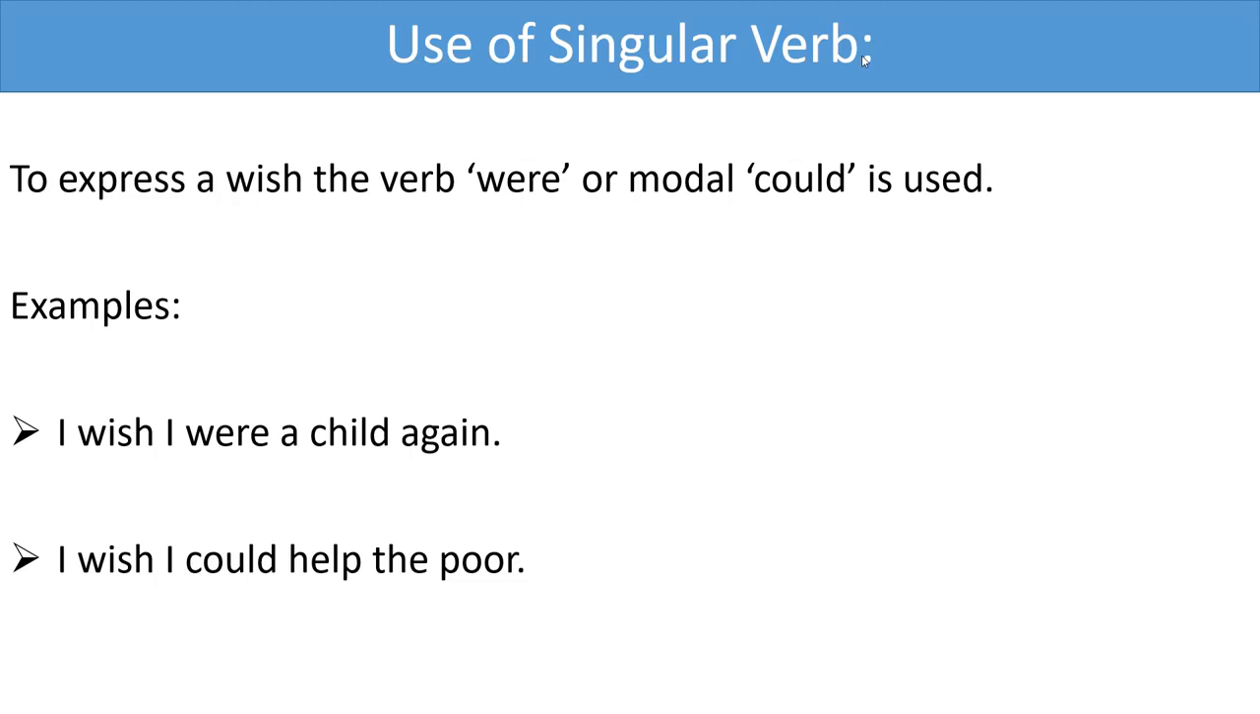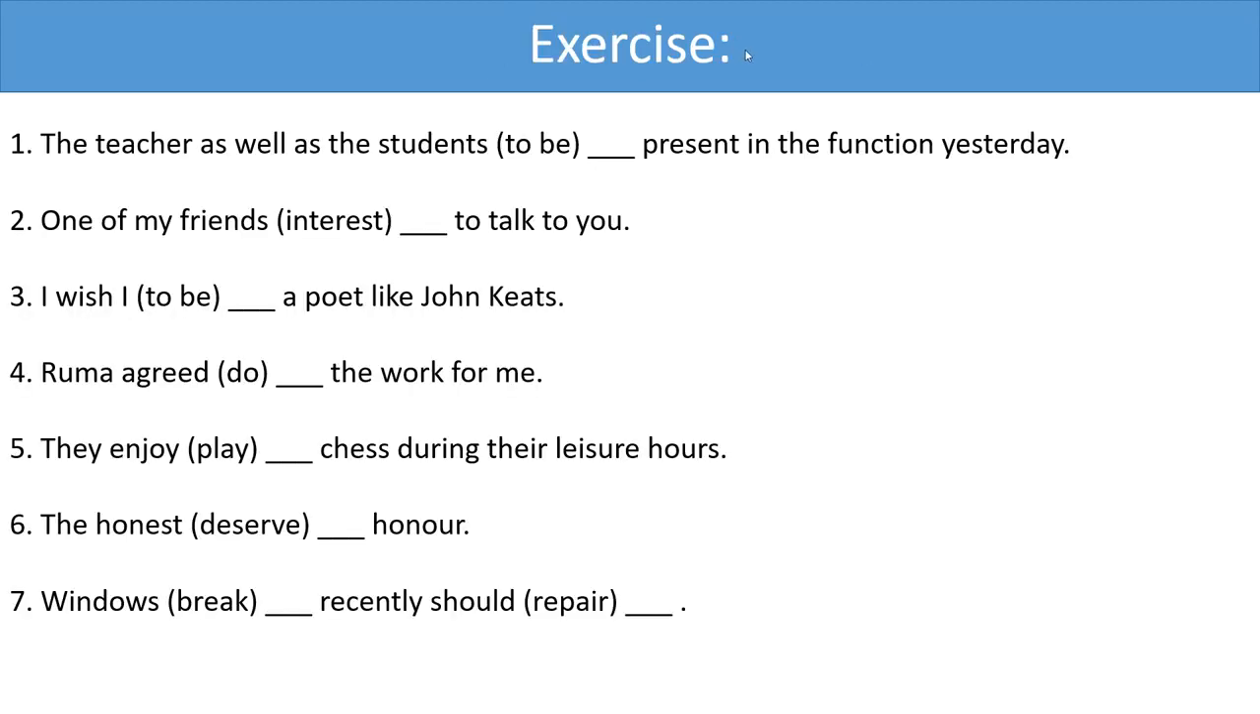To express a wish, the verb were or modal could is used. যখন আমরা কোনো কিছু করতে চাই যেটি আমাদের জন্য সম্ভবপর নয়, it is not possible for us but we want to do, এই ধরনের ইম্পসিবল কোনো কিছু যখন আমরা এক্সপ্রেস করতে যাই তখন আমরা ব্যবহার করি were অথবা could. I wish I were a child again. I wish I could help the poor.